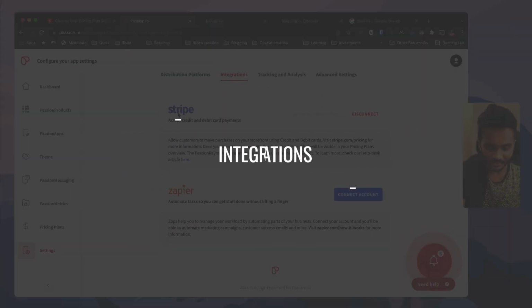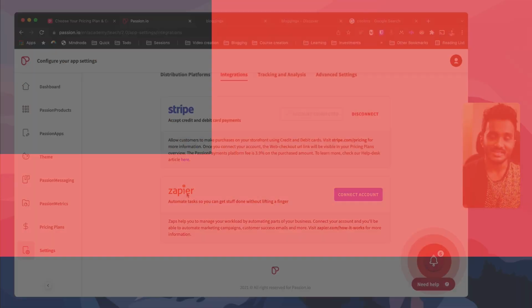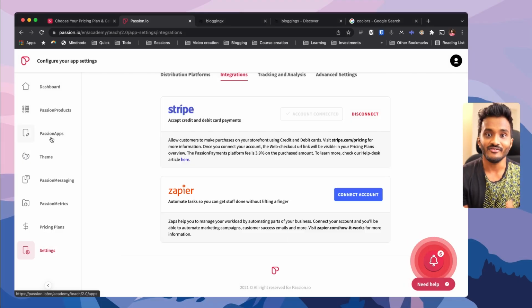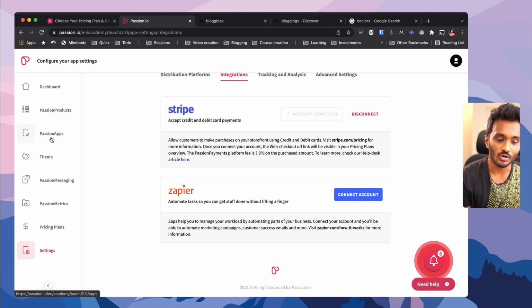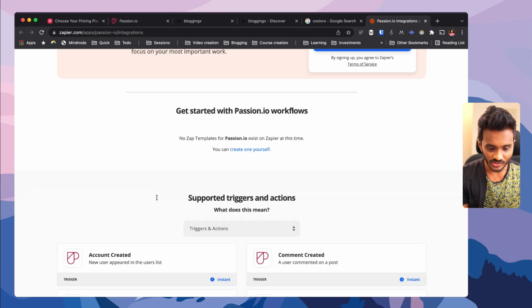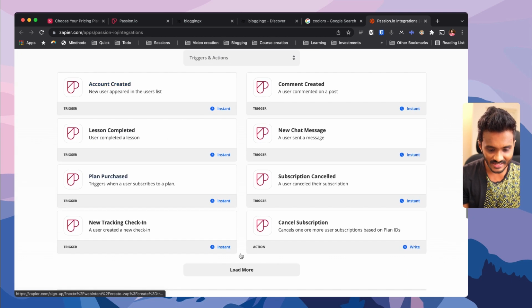I have already connected with my Stripe account, and also they have Zapier integration. And as you saw inside of the LMS building, they have integration with Calendly and also Typeform for surveys. When it comes to their Zapier integration, they have triggers and actions. These are all the triggers and actions available.